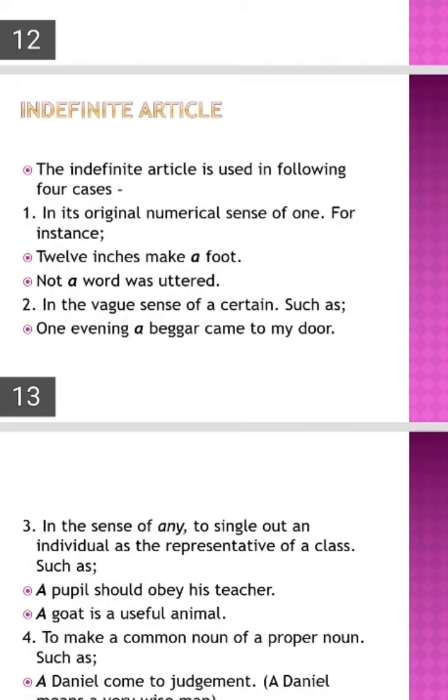Okay. The last case is to make a common noun of a proper noun, such as a Daniel come to judgment. A Daniel means a wise man. So here the proper noun is considered as a common noun, so we can use a Daniel come to judgment, right? I think you can now understand what is meant by articles and their rules.